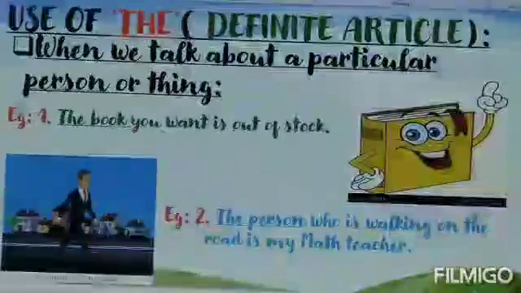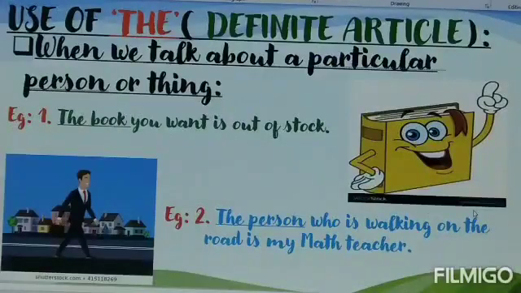Now let us discuss the usage of definite article the. Firstly and most importantly, you need to remember that definite article is used to refer to specific objects. For example, the book you want is out of stock. Here in this example, the book refers to a particular book. That means a specific book which you wanted to buy is out of stock, but not any other book.